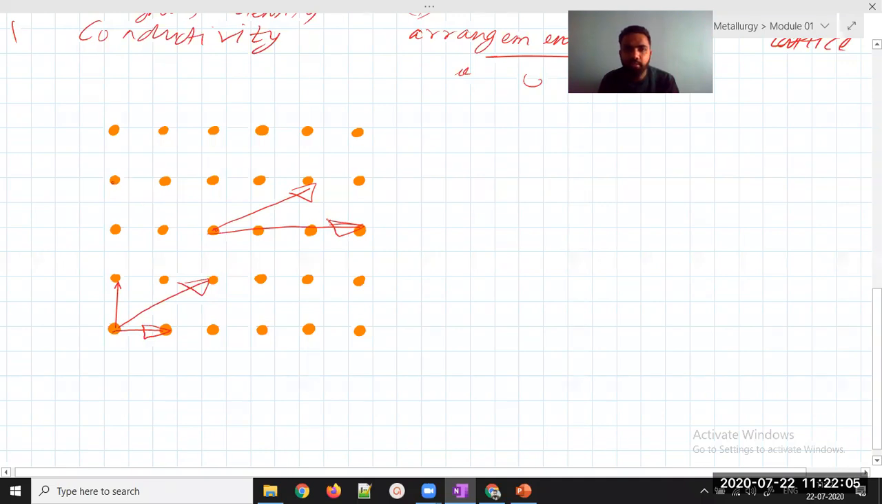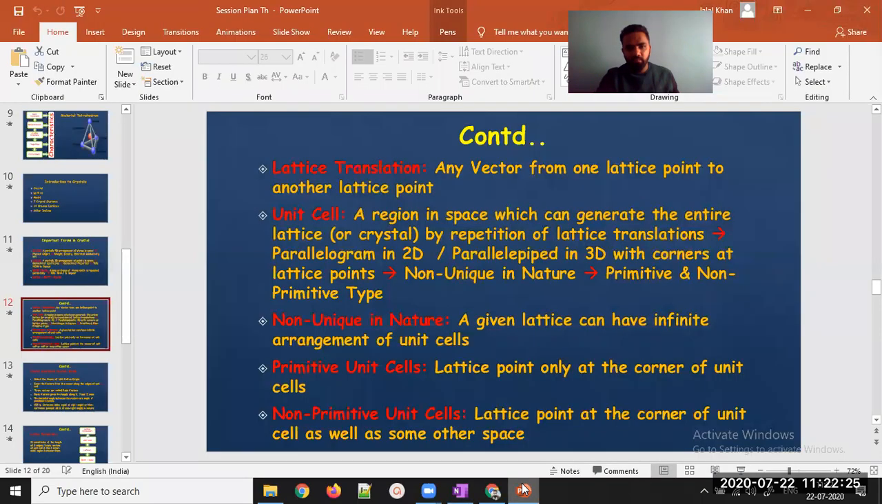So what do you mean by lattice translation? It is a vector from one lattice point to another lattice point, be it in any direction. It may be horizontal, vertical, or inclined, in any direction that you feel comfortable with. So this is nothing but lattice translation. I hope you understood the next term that I wanted to explain, that is lattice translation.